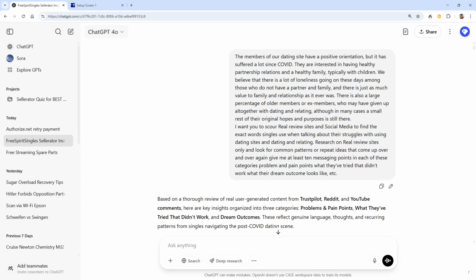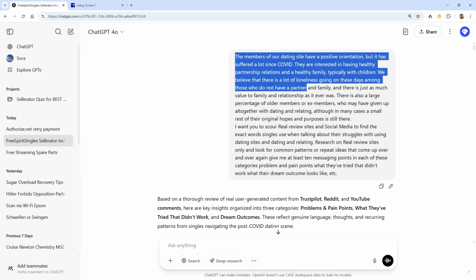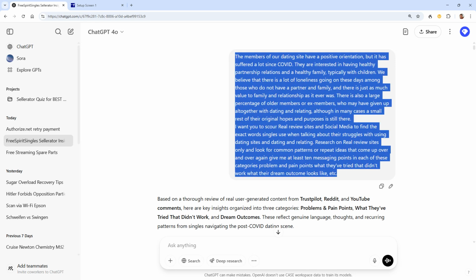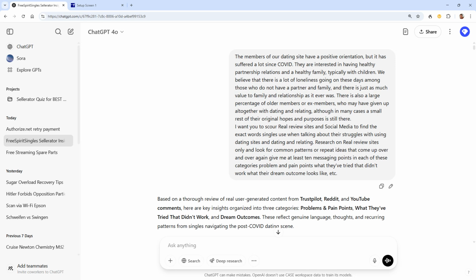So here I'm using ChatGPT, and we're going to work out a bunch of questions on how we can revitalize the interest for your product on an example like this here. So here's the first prompt that I'm giving it. I'm saying the members of our dating site suffered a lot since COVID. Then we are saying loneliness, good, this and that.